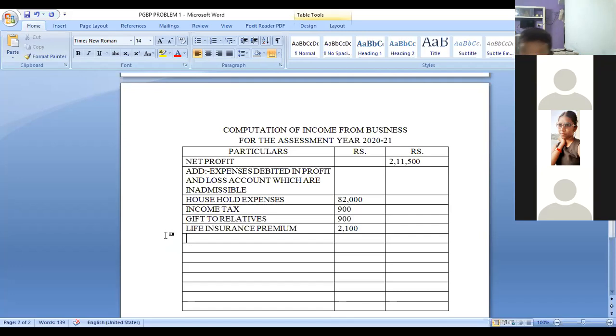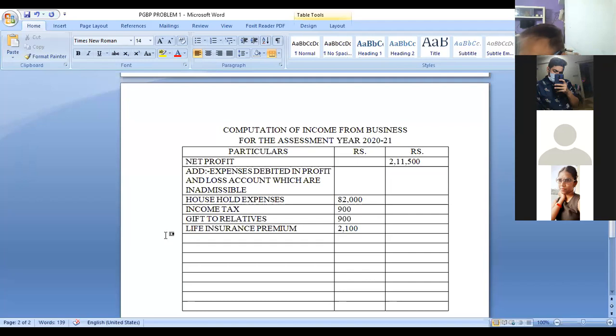Bad debts reserve. Is it a business expenditure or not? What is a bad debt reserve? Can you tell me whether it is an actual loss or an anticipated loss? You are studying final accounts now, so you should be perfect in that. First tell me, bad debts reserve, is it actual loss or anticipated loss? Anticipated loss.